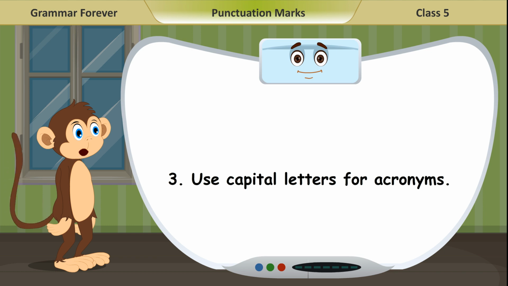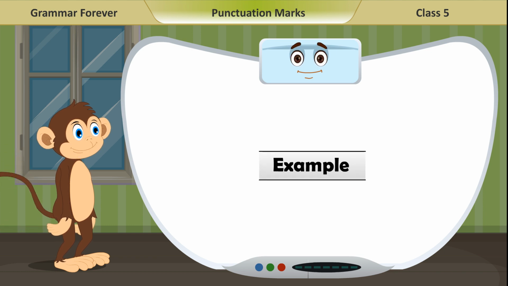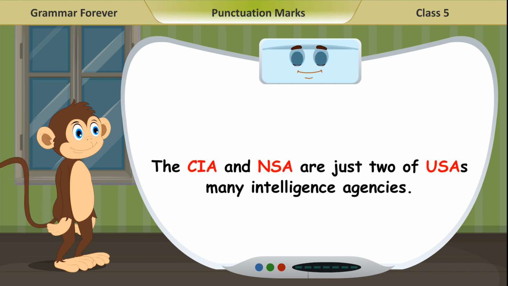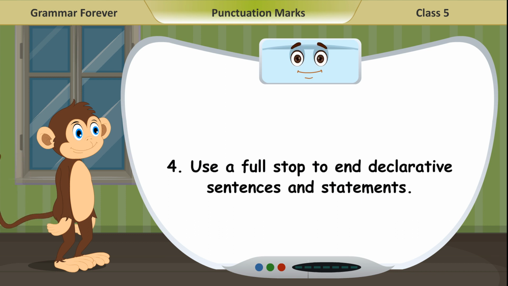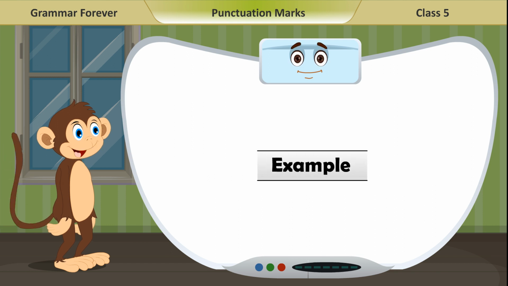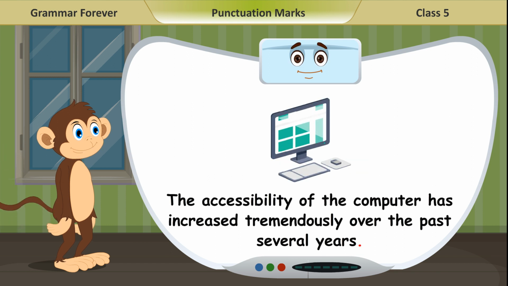3. Use capital letters for acronyms. Example. The CIA and NSA are just two of as many intelligence agencies. 4. Use a full stop to end declarative sentences and statements. Example. The accessibility of the computer has increased tremendously over the past several years.